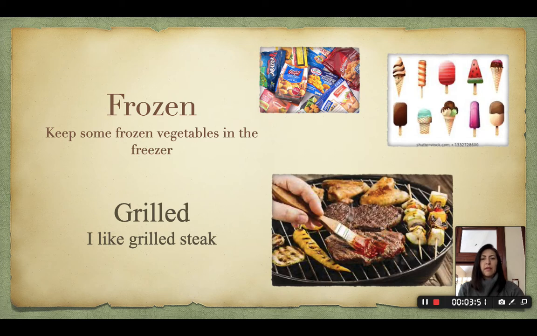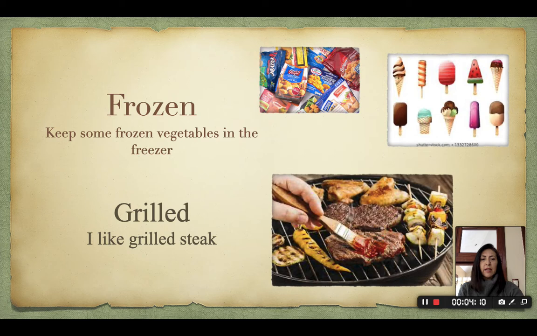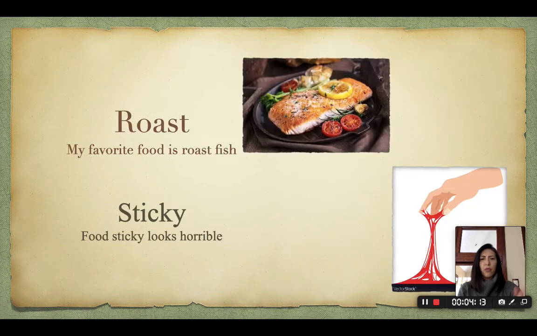The next, grilled. I like grilled steak. Look, it looks delicious. Sometimes when we get together with our family, we make grilled steak outside our houses, right? Roast. Look at the difference between grill and roast.